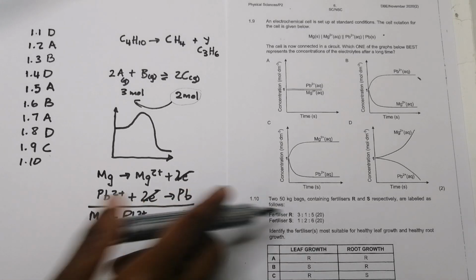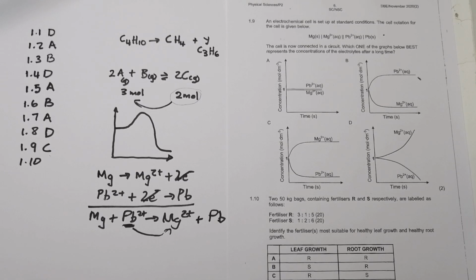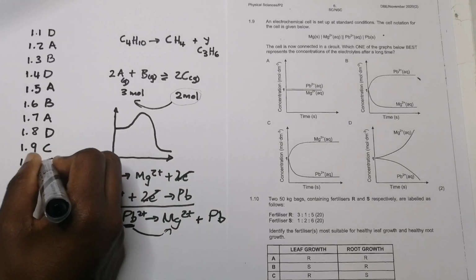In terms of nitrogen, you need nitrogen for that leaf growth. So this has got a better nitrogen ratio or component. Big amount of nitrogen. And then for root growth, I would look for something that has more potassium, right? So in this case, I would go with the fertilizer S. That's better for root growth. So it's got more potassium in it. So in this case, I would say R would be for leaf, and S would be for root. So in this case, R and S. So my correct answer there should be C.